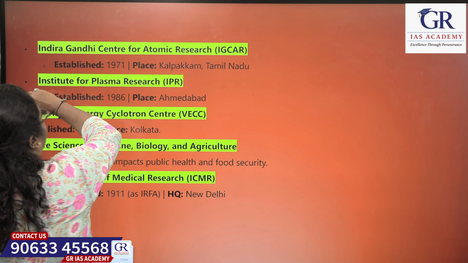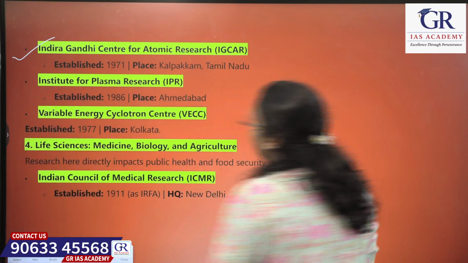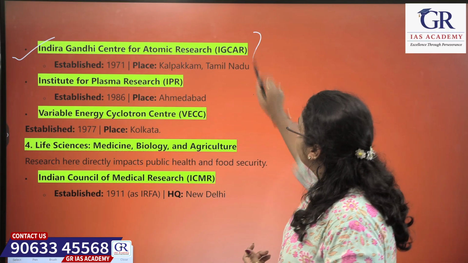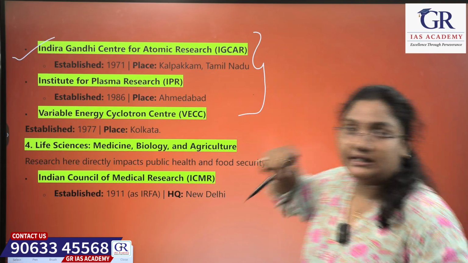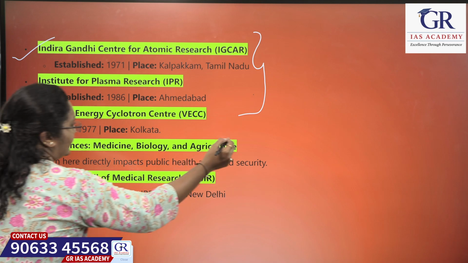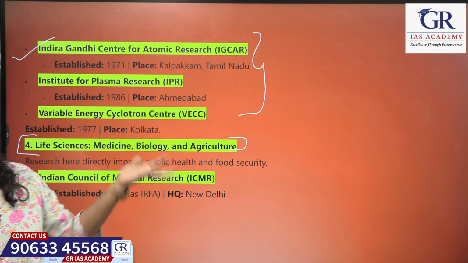Okay, next. The next is Indira Gandhi Center for Atomic Research. I hope we have seen this, right? Yeah, we have seen all these three in nuclear science. Okay, now coming to the life sciences sector. Life sciences sector, the first, which is for medicine, biology and agriculture.